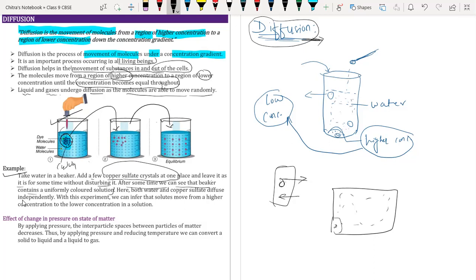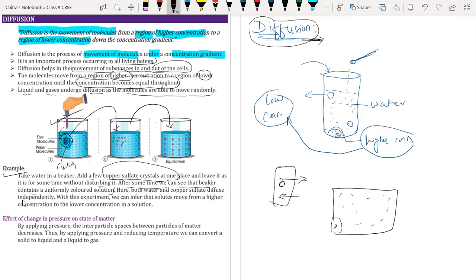Suppose we add some colored compound, like the blue color we use in order to provide brightness to white clothes.